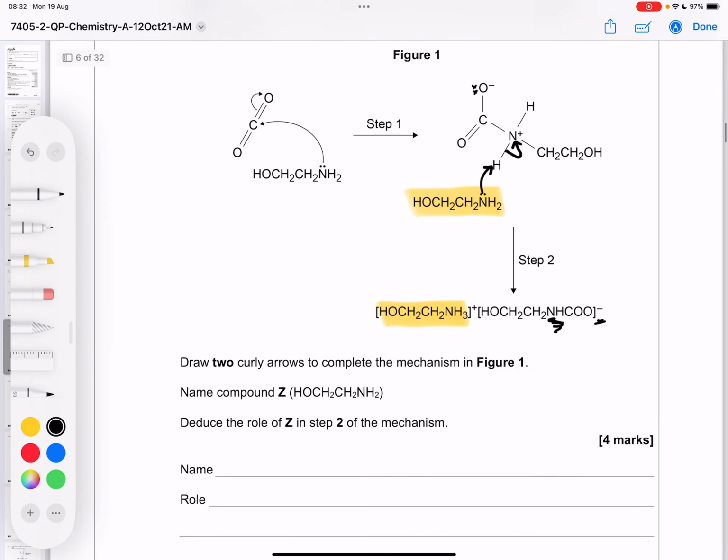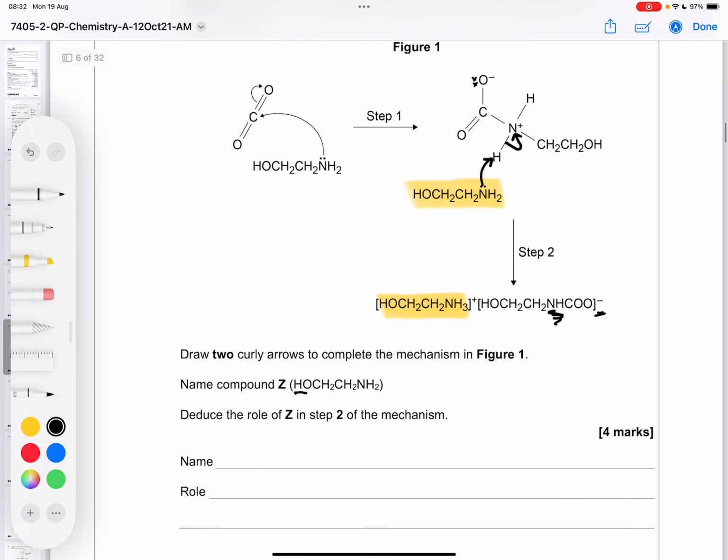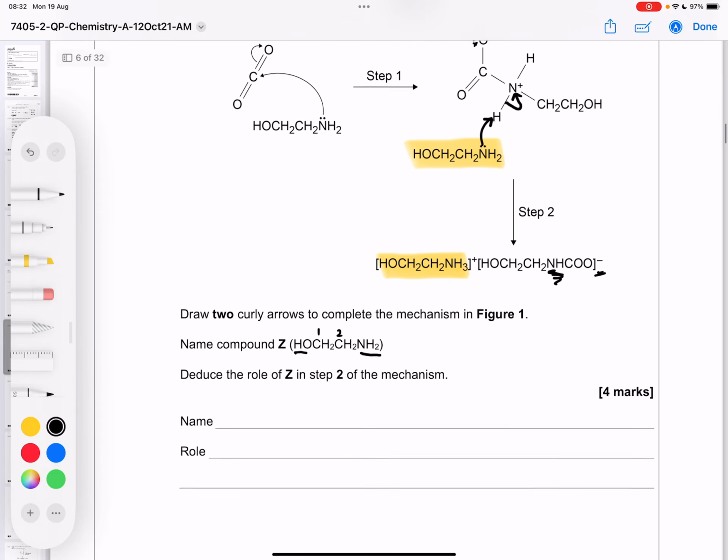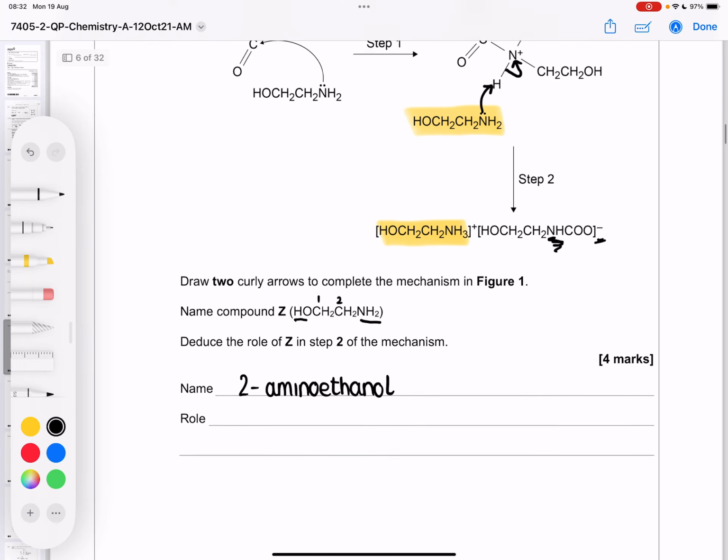It says name compound Z, so this is our compound. So the main functional group in this is the alcohol, because it's hard to name it an amine. So we're going to go 1, 2, so it's ethanol, and it's got that amine group on number 2, so 2-amino ethanol. Now, if you named it as an amine, it would be 2-hydroxyethylamine.